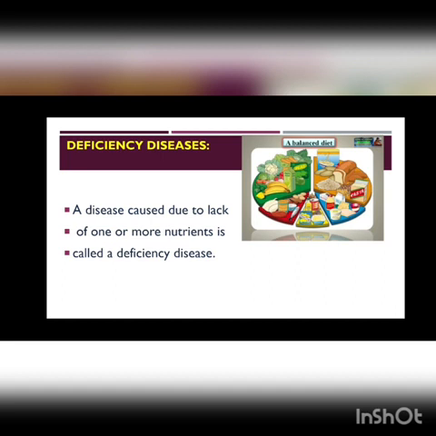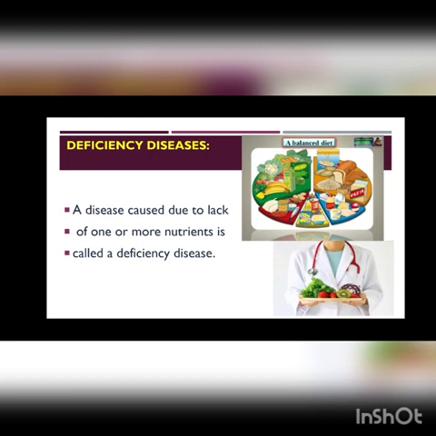In simple words, if we are not taking any one of the nutrients in our diet, we may suffer from diseases, and diseases caused due to lack of nutrients in our diet are called deficiency diseases.